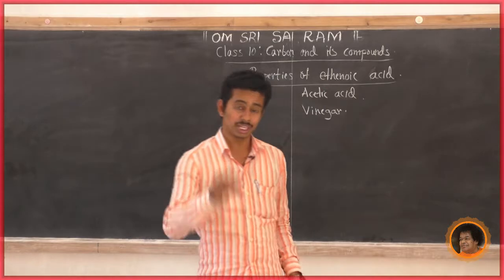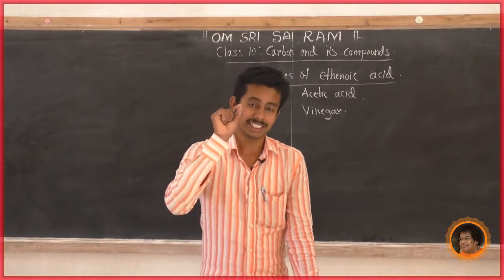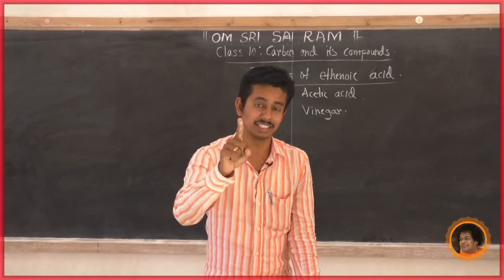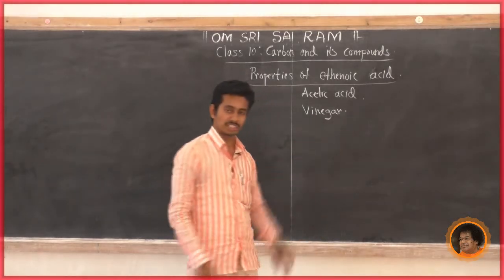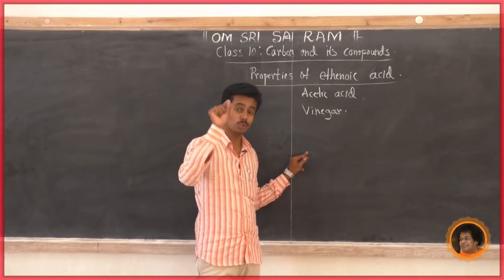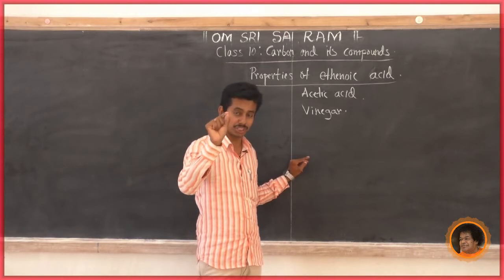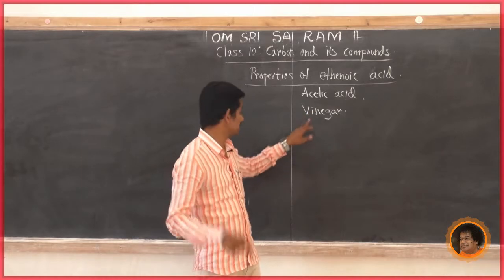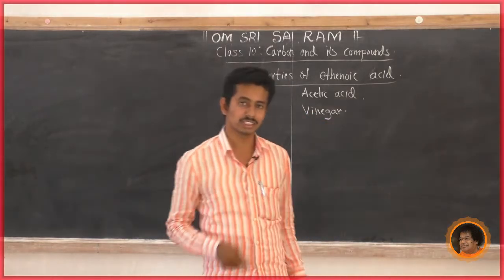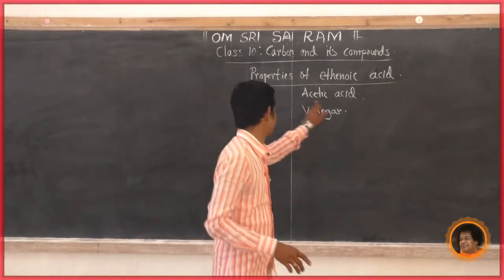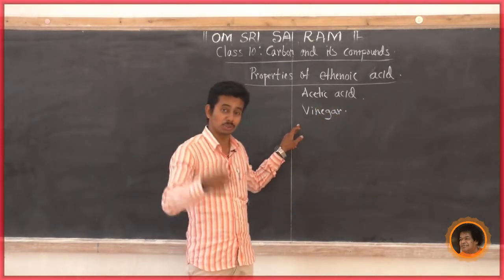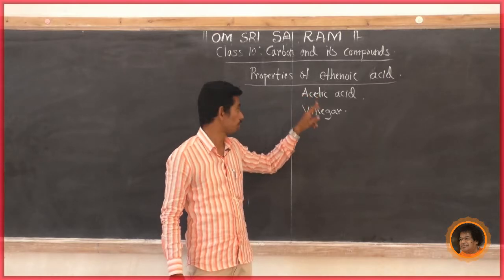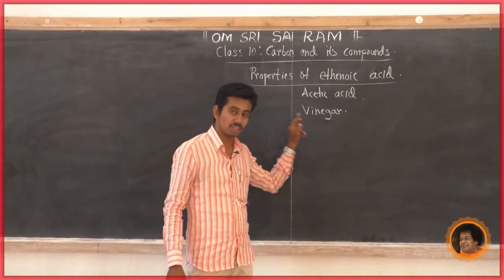Why is it dilute? Dilute means it is a solution. A 5 to 8% solution of acetic acid in water is called vinegar. So vinegar is a dilute acetic acid. Why do we say it is dilute? Because a 5 to 8% solution of acetic acid in water is vinegar.